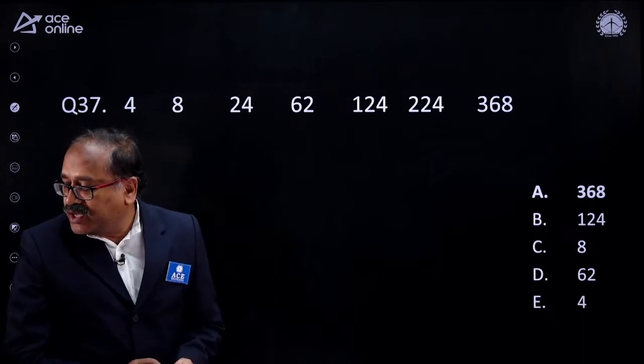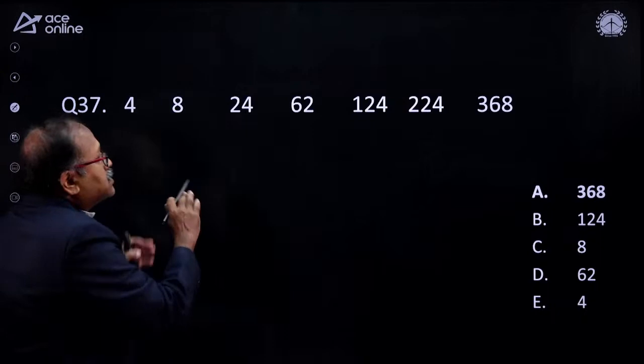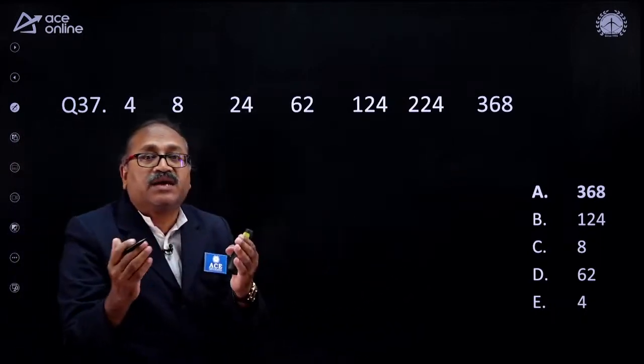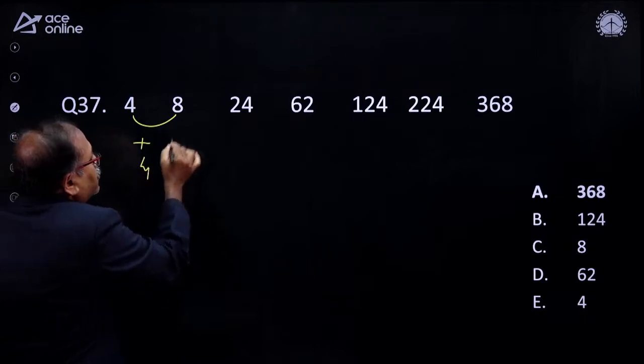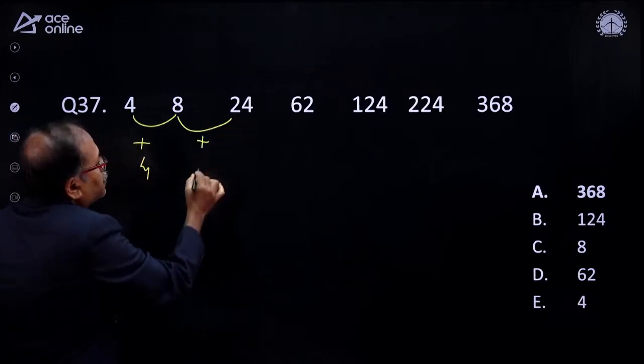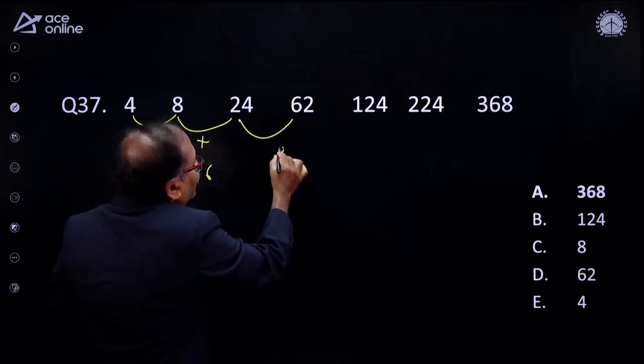So 30 seconds is over. In the meanwhile, I will work out and see what happens. As I said, the sequence suggests it's an addition based question. So I will check that here it is plus 4, and all are plus, and here it is plus 16. Am I right? And from here to here, 4 to is 8.